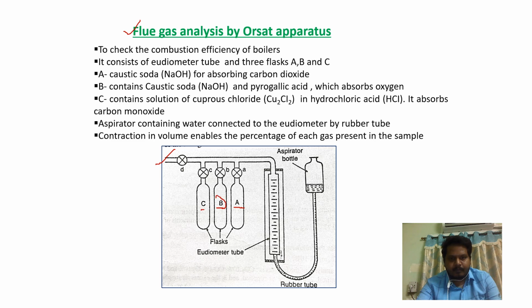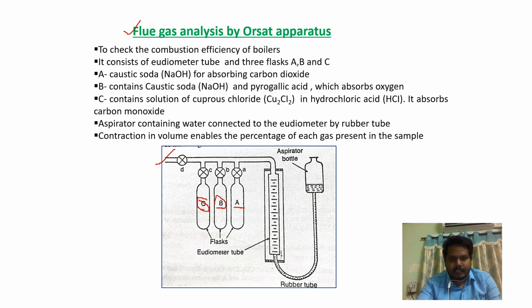Flask B will have caustic soda and pyrogallic acid for absorbing the oxygen. And flask C will have a solution of cuprous chloride in hydrochloric acid which absorbs carbon monoxide. So flask A absorbs carbon dioxide, flask B absorbs oxygen, flask C absorbs carbon monoxide.